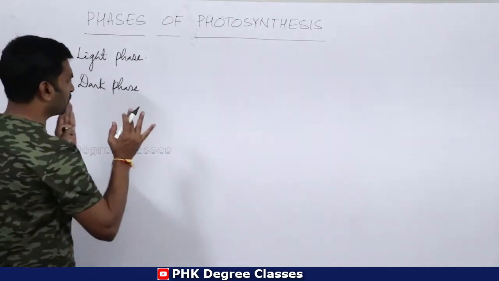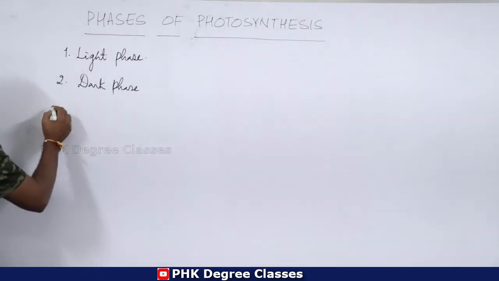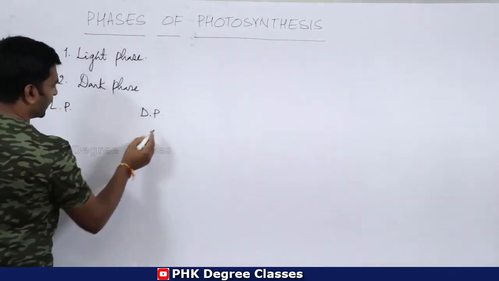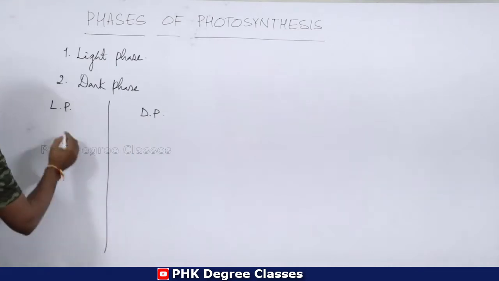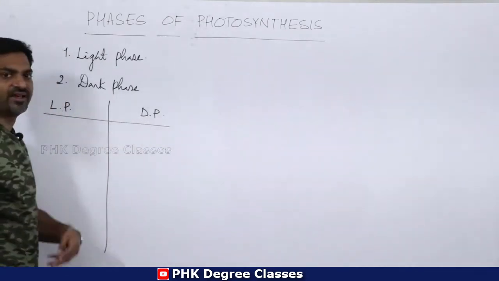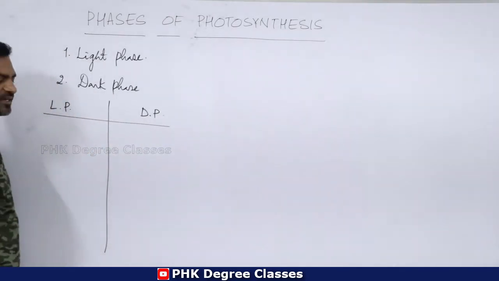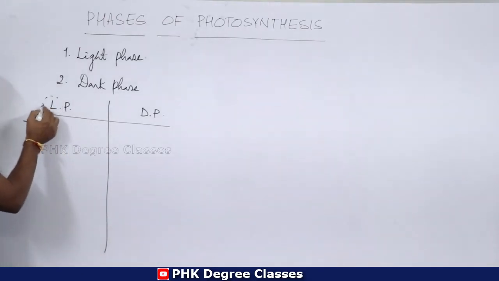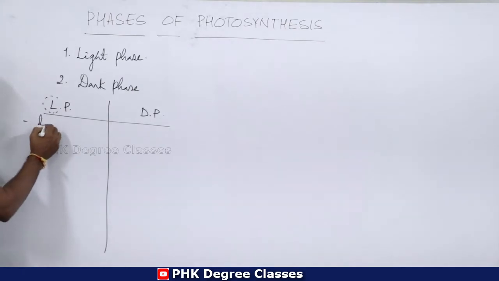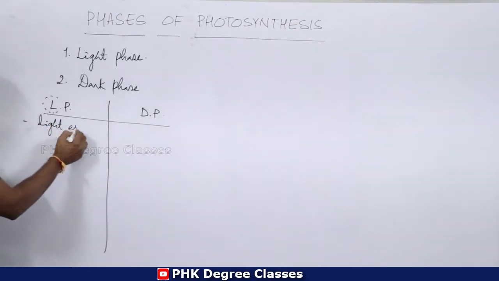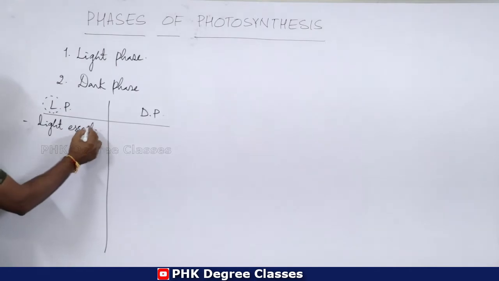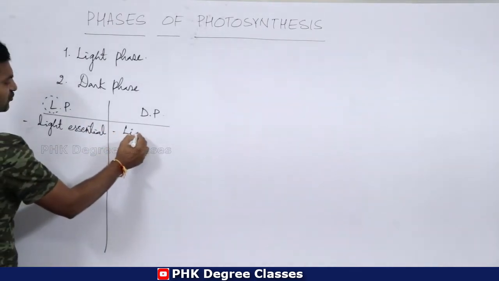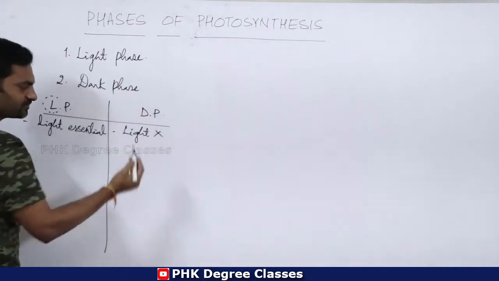I want to give you the brief differentiation between light phase and dark phase. We will see the differences first, then you will get an idea over each and every concept. Light is essential for light phase.